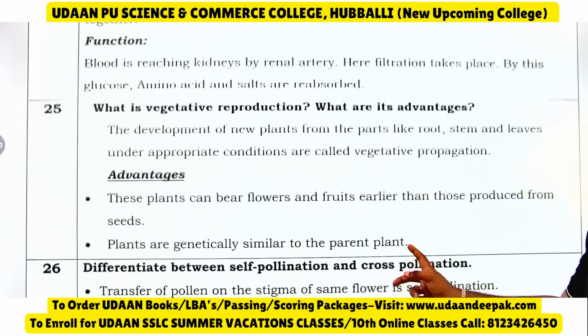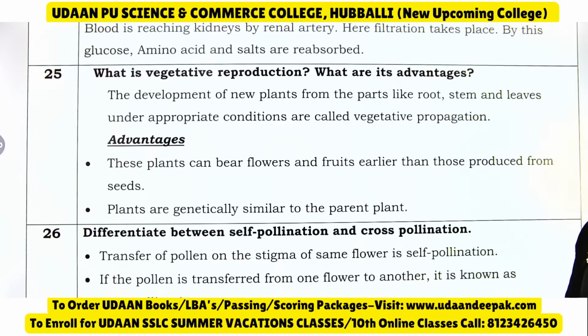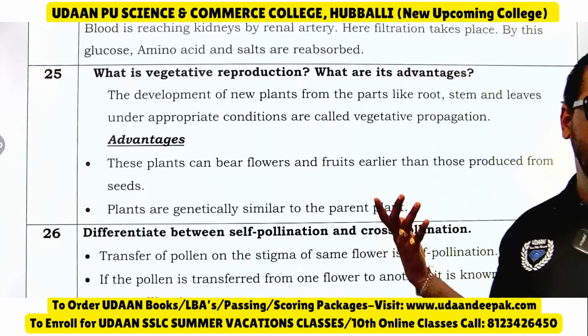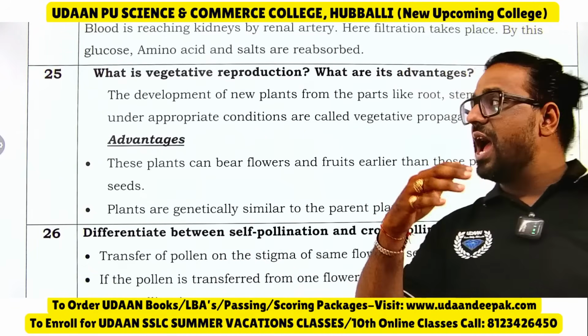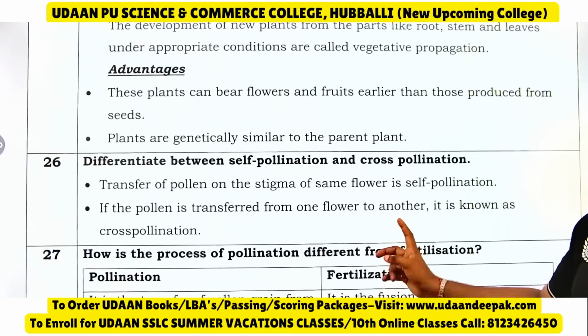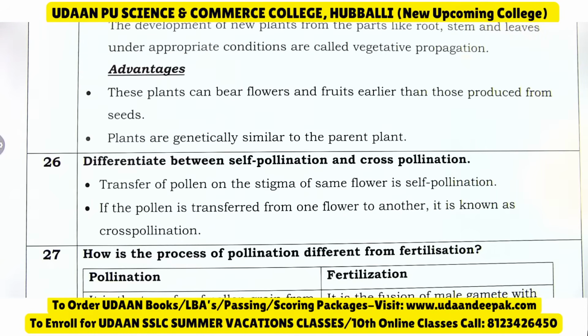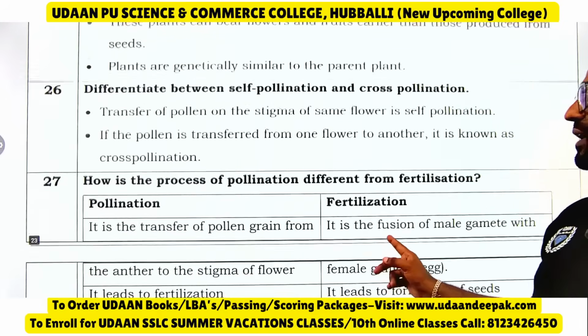What is vegetative reproduction? What are its advantages? It is the development of new plants from parts like root, stem and leaves under appropriate conditions. Previously I said this, vegetative propagation, the same question has come. The advantages are the plants can bear flowers and fruits earlier than those produced from seeds. Plants are genetically similar to the parent plant.